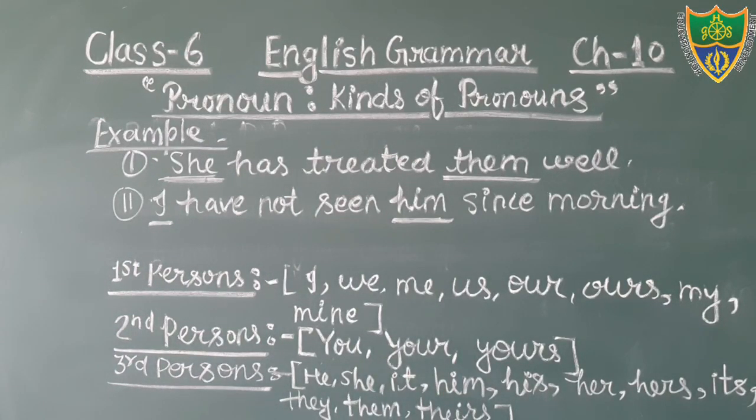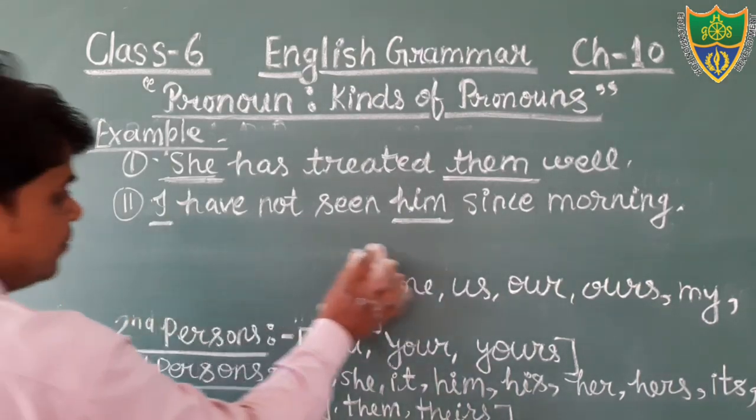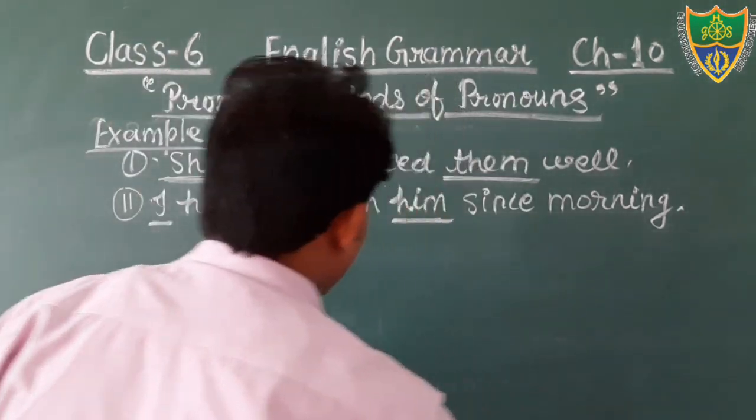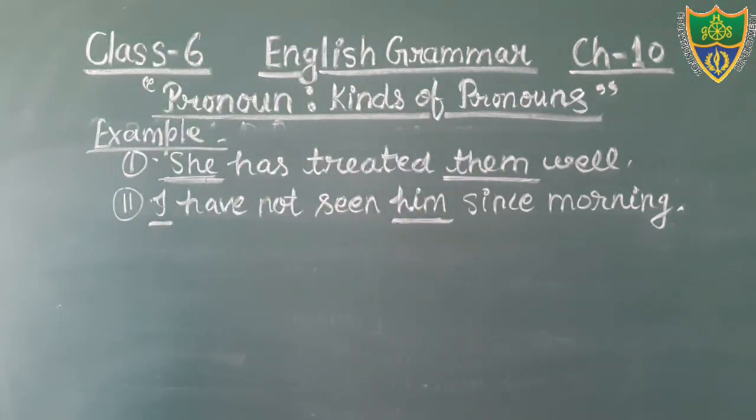Okay, students, write about it. Write the example. What is personal pronoun? You have seen the examples, and you have also known the three persons and their examples. So just write it.